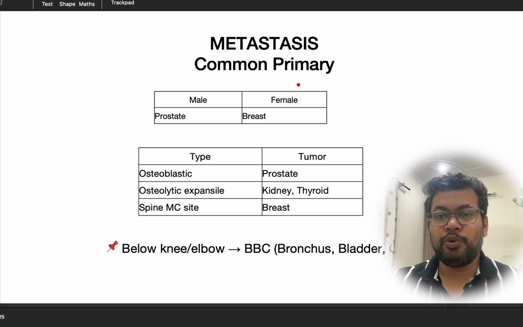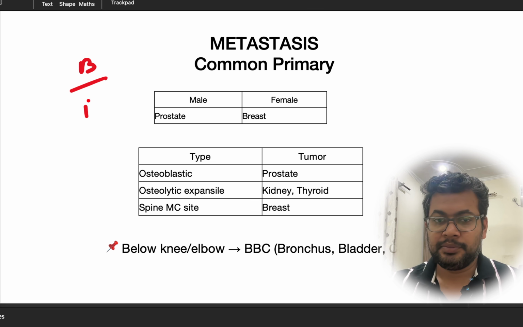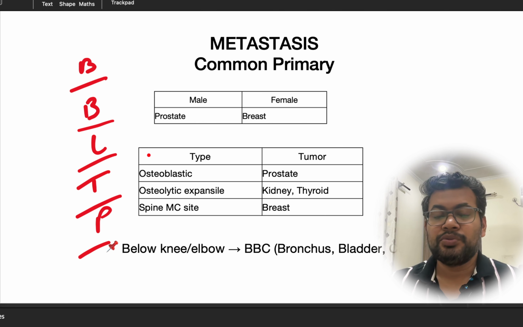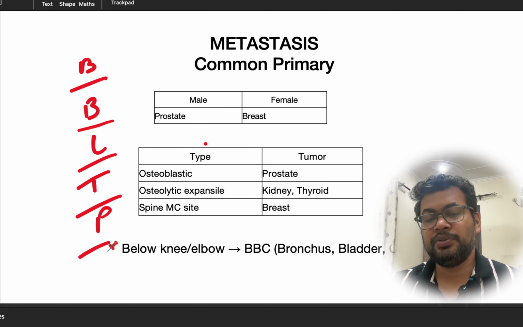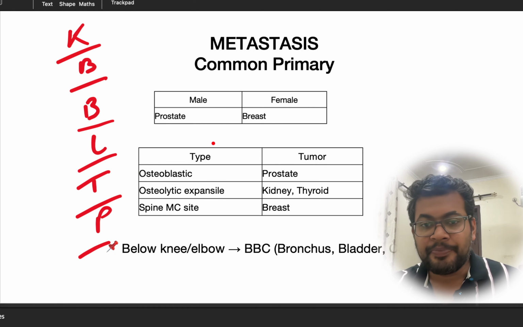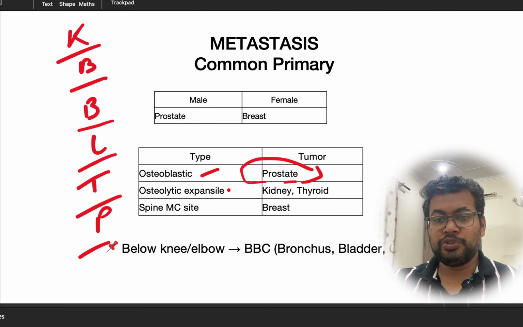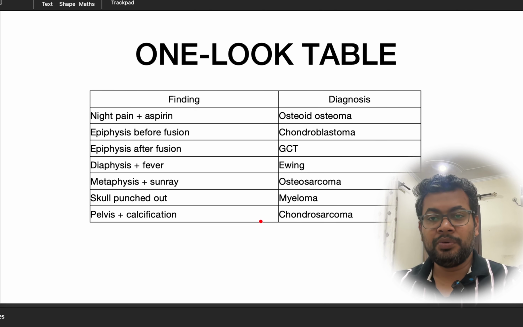Now for metastasis, the most common tumors that metastasize to the bone are the breast, bronchus, lungs, thyroid, prostate, and kidney, renal tumors. So these are the tumors that usually will go to the bone. Osteoblastic metastasis will usually be from the prostate. Osteolytic can be kidney and thyroid. Spine is the most common site in the breast. So we should know these points.